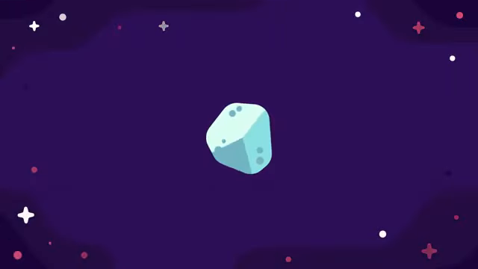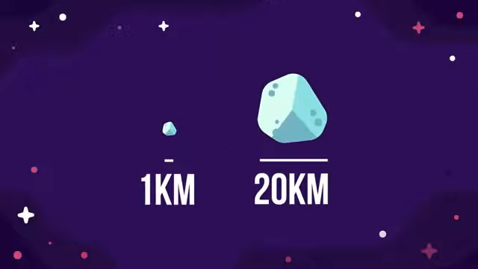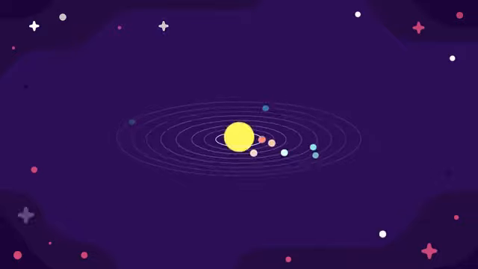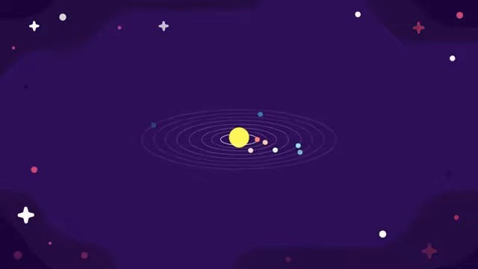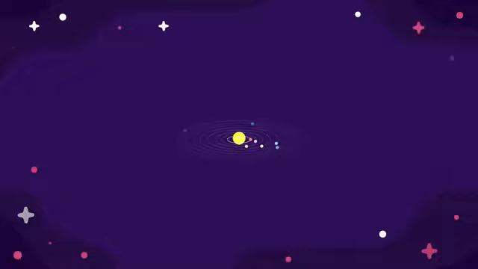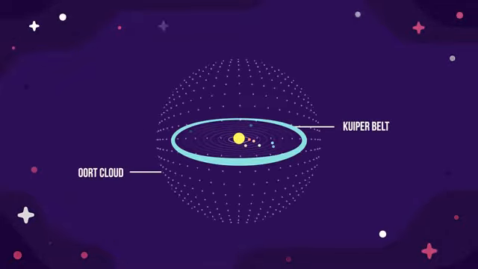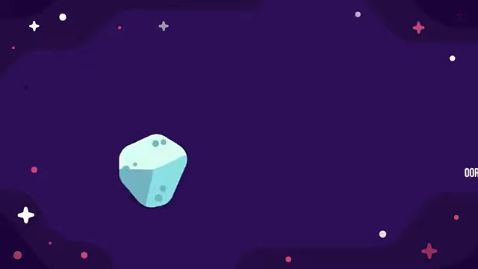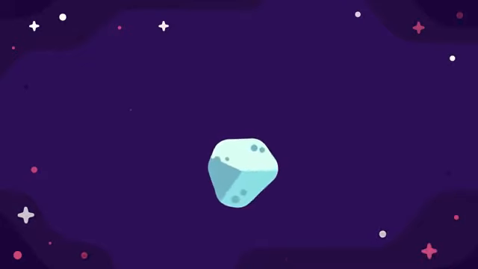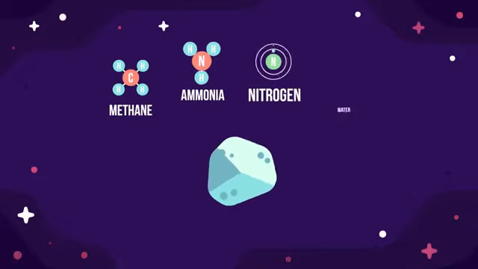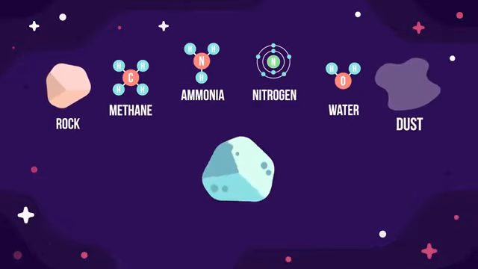Comet. A comet, also called a dirty snowball, is essentially a ball of ice, rock and dust that orbits the Sun, ranging in size from around 1 kilometer to 20 kilometers. Astronomers believe they are leftovers from the early formation of the solar system that reside in one of two places on the very outskirts of the solar system, the Kuiper Belt and the Oort cloud. These two areas are made up of small icy bodies of frozen gas, such as methane, ammonia, nitrogen and water mixed with rock and dust.